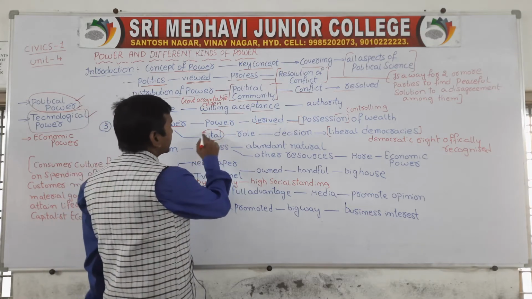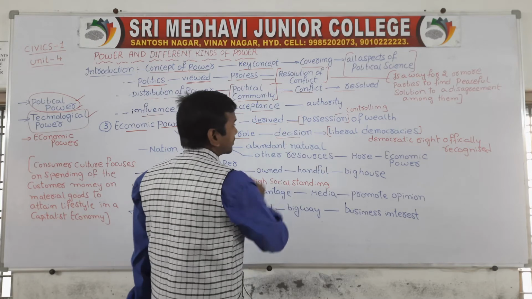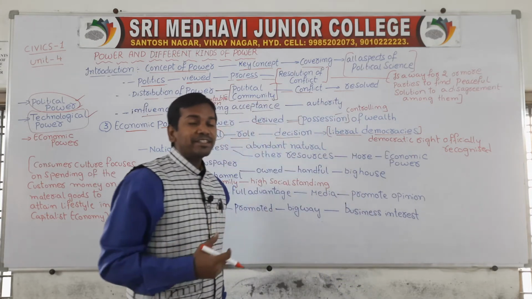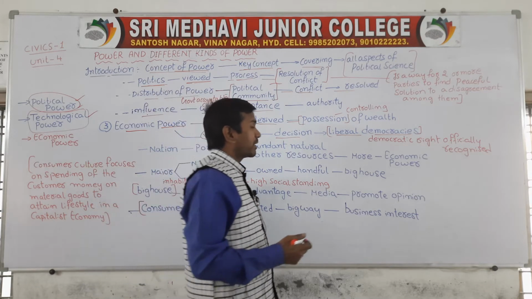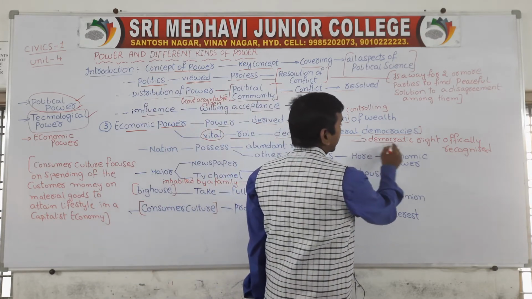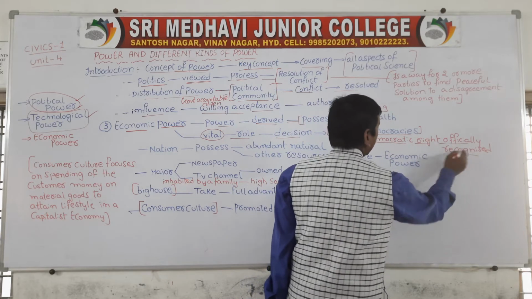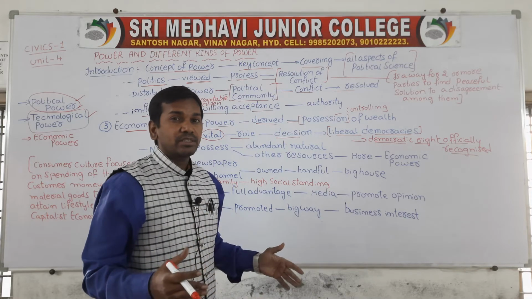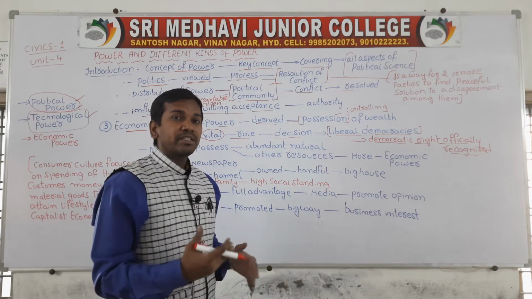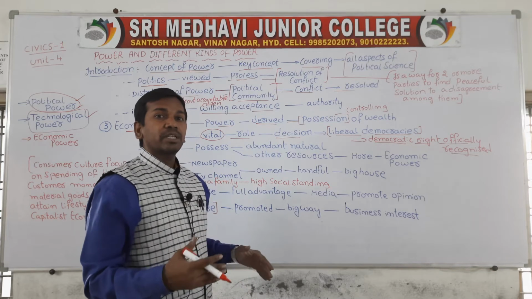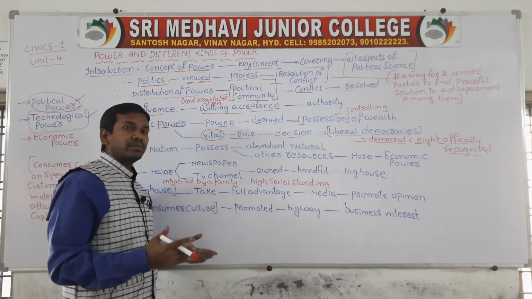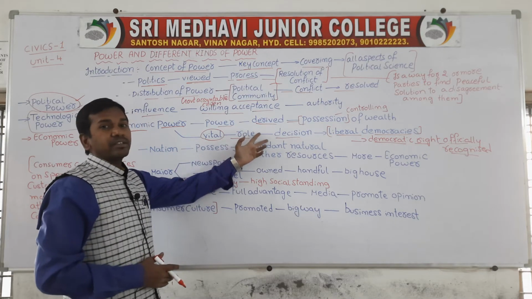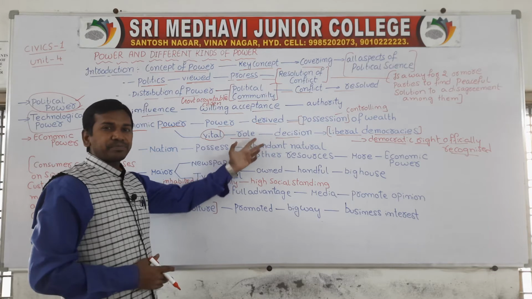Now economy plays a very important role in taking decisions in a liberal democracy. Liberal democracy is nothing but democratic rights which are officially recognized. In democratic countries, some rights are officially recognized. Liberal democracy means there are many rights, and these rights are officially recognized. That type of democracy is called liberal democracy. So economic power plays a very important role in the decisions in a liberal democracy.